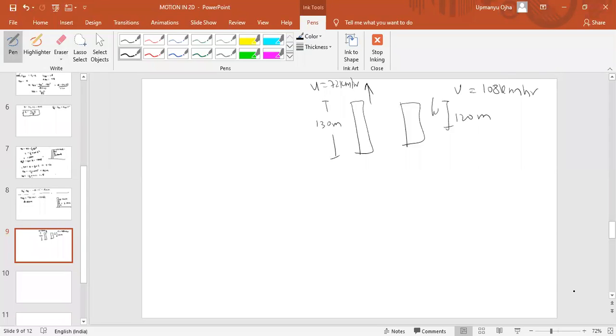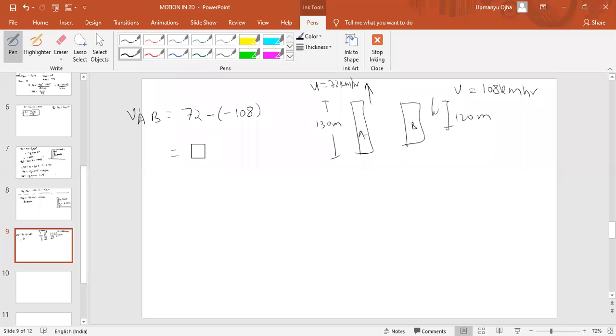So simply we can see that this is train A, train B. What is the velocity of A with respect to B? That is equal to 72 minus of minus 108, because up is taken as positive, down taken as negative. So it should come as 200.